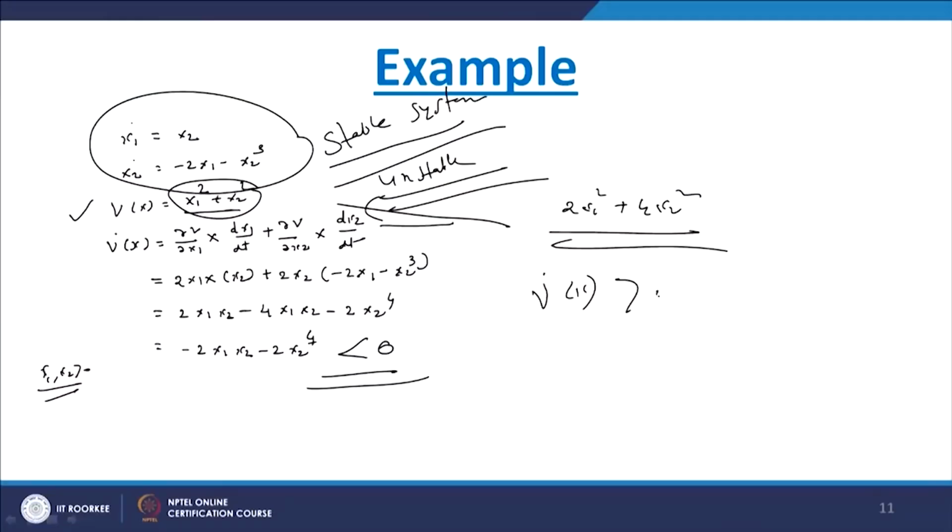If by chance, after taking this one, you get v dot x greater than 0, then you say that the system is unstable. It means that for one v of x we could get a stable system, and for this particular function we have got an unstable system. So this Lyapunov criterion only gives a sufficient condition for stability of the system. That means stability is concerned with the function only. If the system is found to be unstable, we cannot say the system is unstable. It is unstable only for that function.